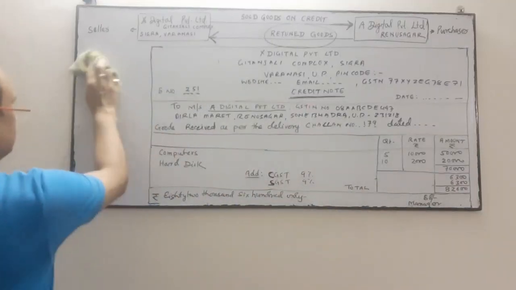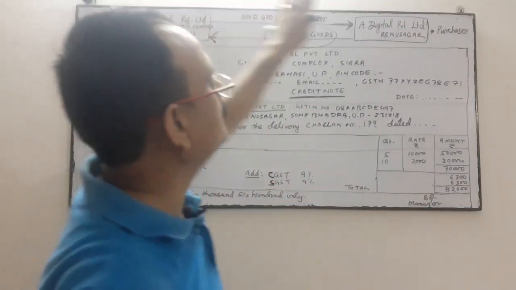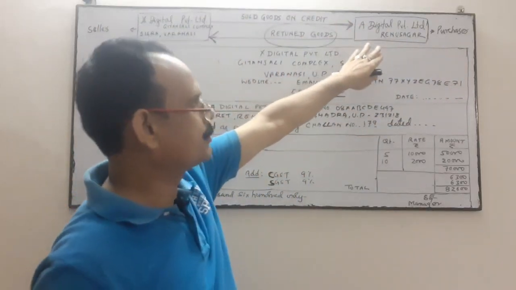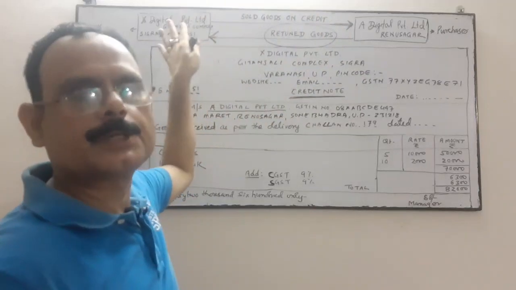Any doubt? So he is the seller, he is the purchaser. Goods sold on credit, and out of those goods, some are returned by the purchaser to the seller.